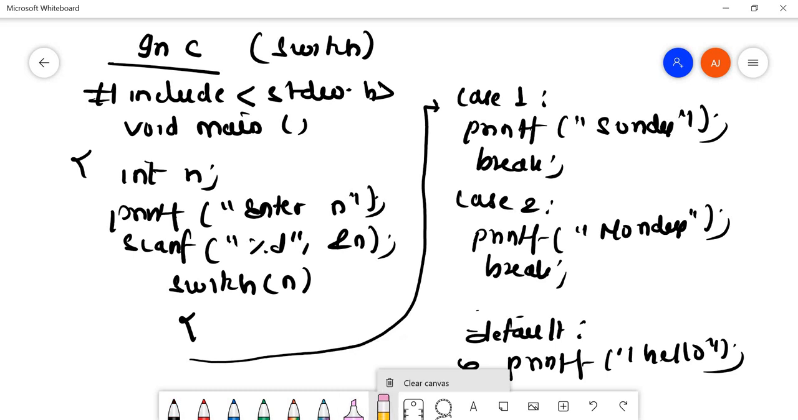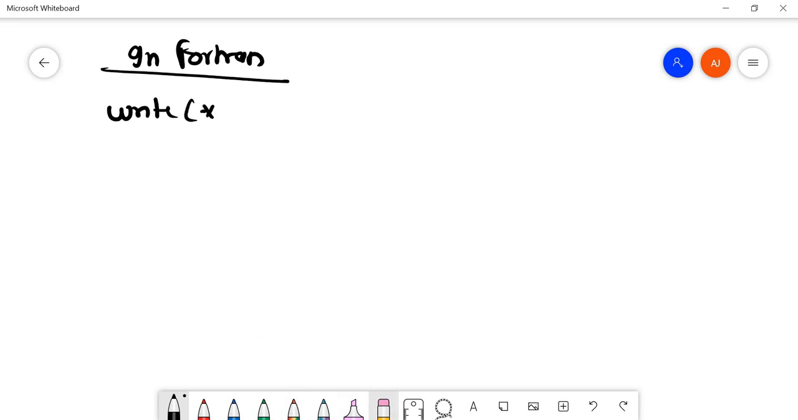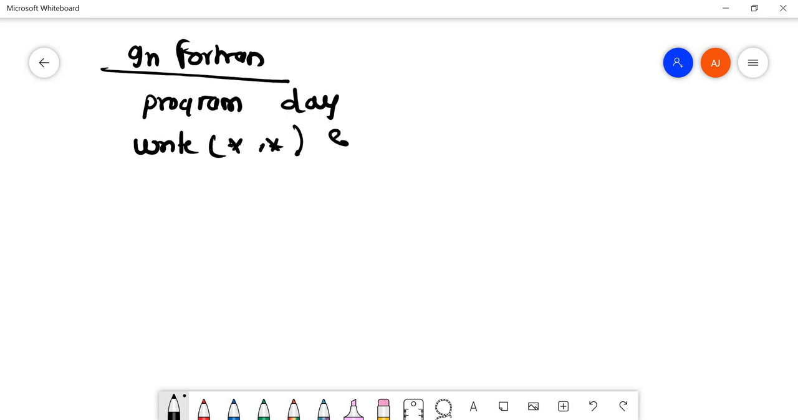Now let us write the same code in Fortran. So in Fortran we'll use computed goto. Let me write the program. First of all, let me write program day. I'll start the program. Write star, 'enter n', in single quotes. It is like printf.